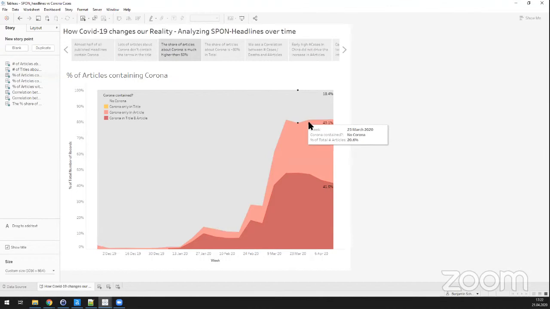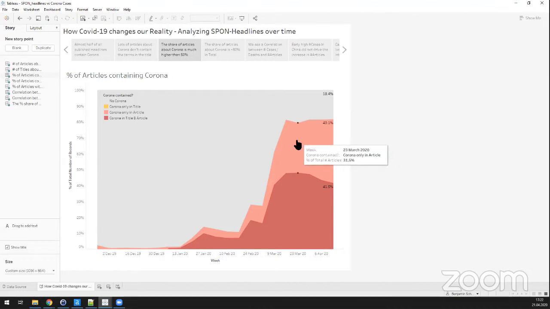And we see the total number of articles that were about corona was over 80%. And it has been about 80% since March 16th, or the week of March 16th. And I found that really, really amazing, because 80% is really a lot, because it means that you basically don't see anything else besides it.